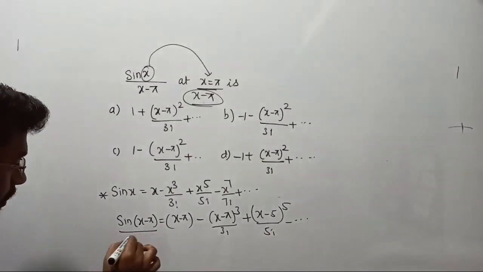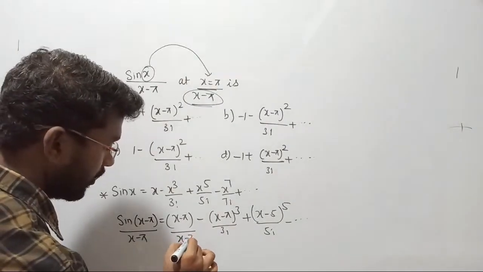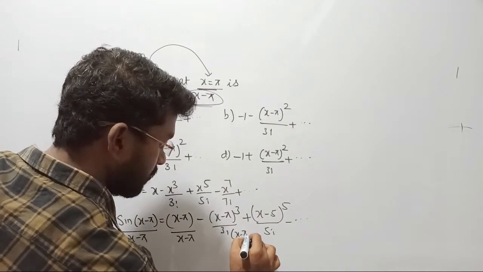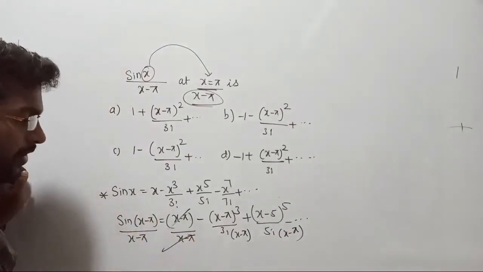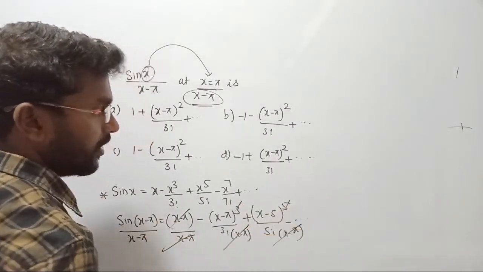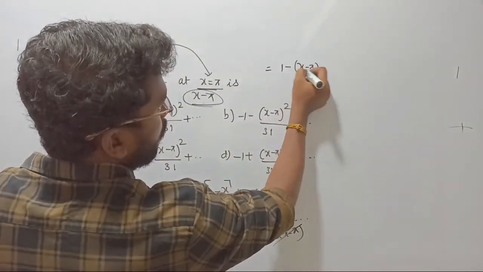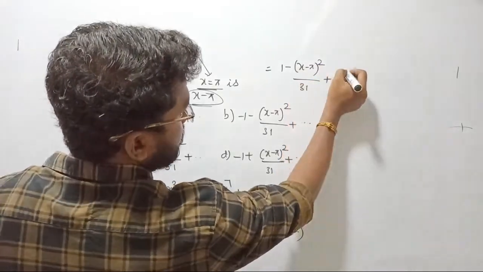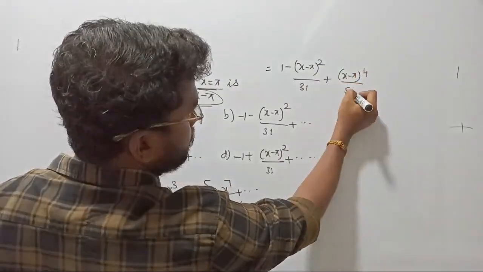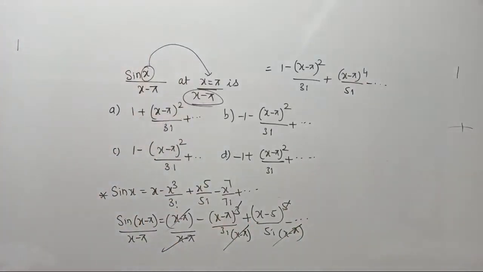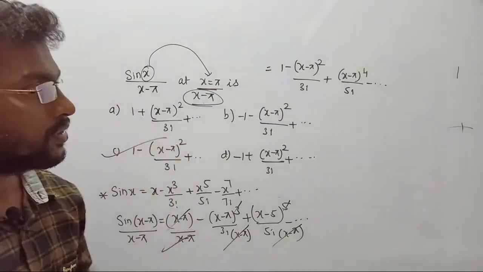Now, in the question they divide the function by x minus pi, so the whole right side function also gets divided by x minus pi, such that one x minus pi is getting cancelled, right? So what is your final answer? Reducing this expression, finally I am getting 1 minus (x minus pi) whole square upon 3 factorial plus (x minus pi) whole power 4 upon 5 factorial minus etc. Do you have any option like that? First we should consider 1 and then minus (x minus pi) whole square. Yes, that is the correct answer. Option C.